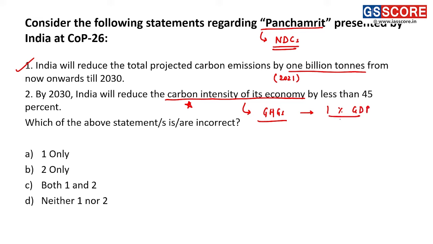That is what is considered the carbon intensity of the economy. So India has said that under its Panchamrit or NDCs, by 2030, India will reduce the carbon intensity of its economy by 45%. Fine, and that's why the second statement is also correct.